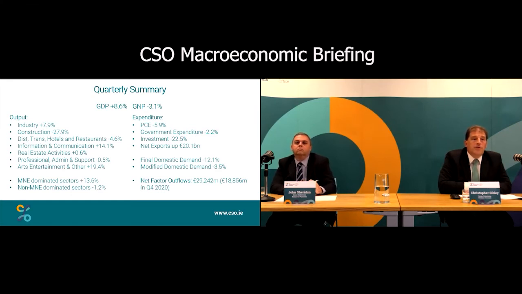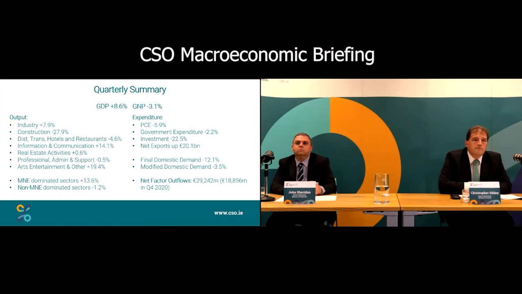On the output side, we see again the strong growing industry and ICT sector. And the modified measure on the output side shows you the M&E sectors and the domestic sectors. The M&E sectors, in summary, I guess, are growing quite strongly at 13.6%, while the domestic or non-M&E dominated sectors are falling.